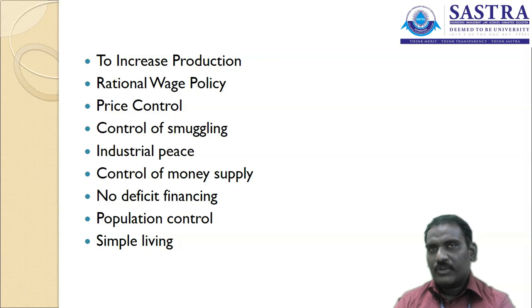So hence it is going to be decided to control the population. Population control is also a measure that is going to reduce the price in the market. Whatever the population is, the products are to be available in the market for that population.